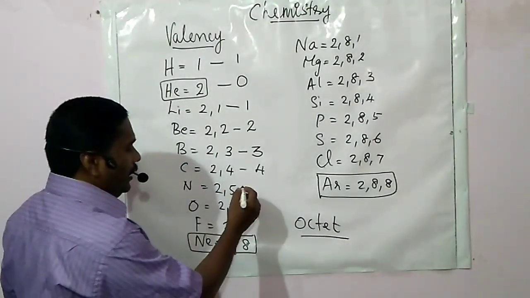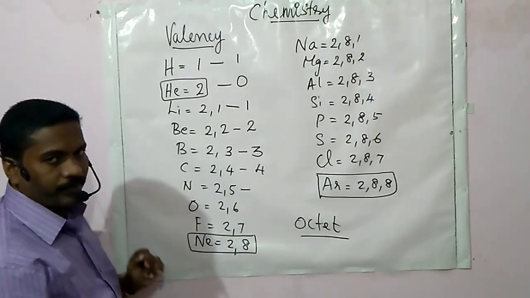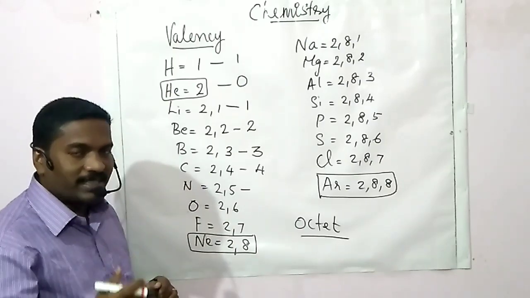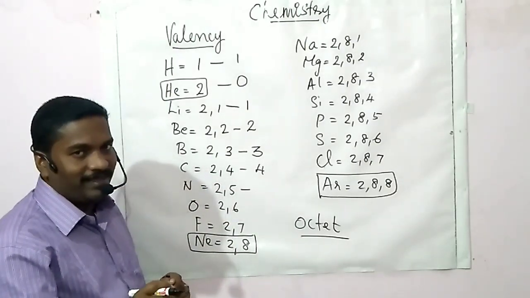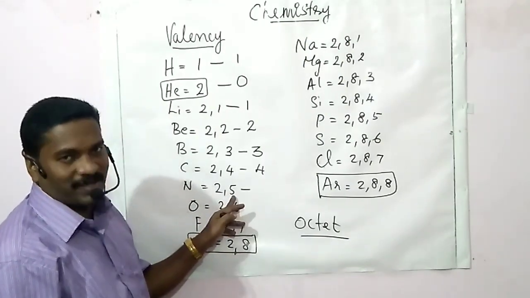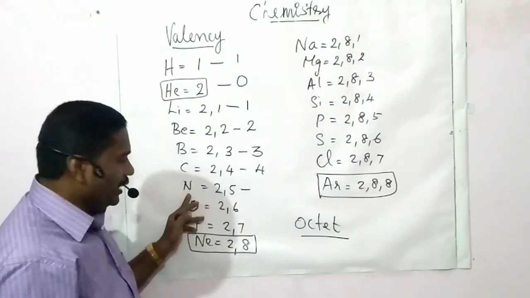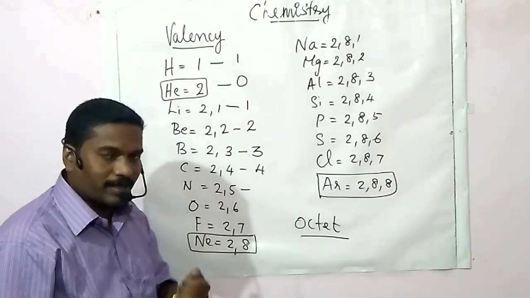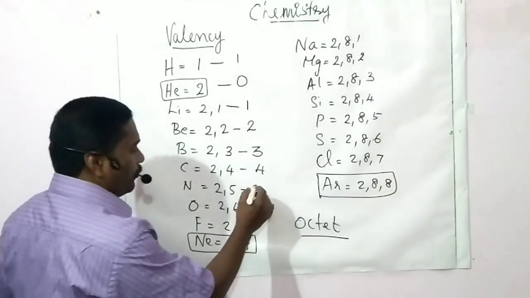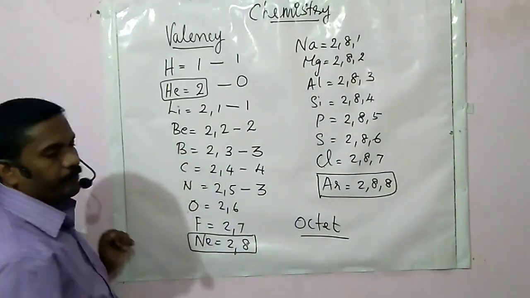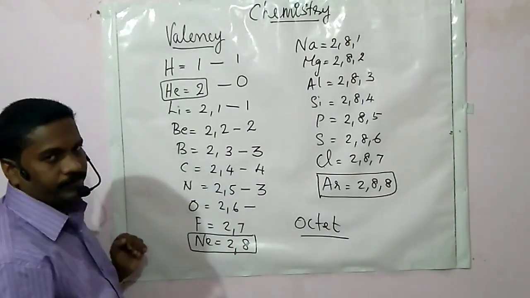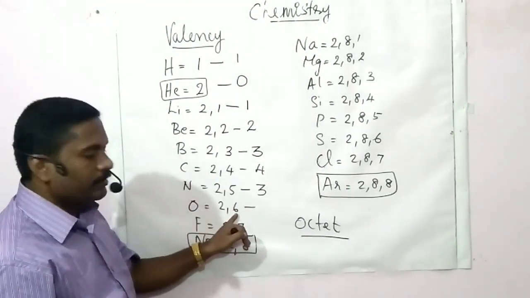Then nitrogen, 2, 5. Here, as we know, it is easier to accept 3 more electrons to attain stability than releasing these 5 electrons. So, nitrogen will accept 3 more electrons to attain octet configuration, and the valency of nitrogen is 3. In the case of oxygen, the valence electrons are 6.